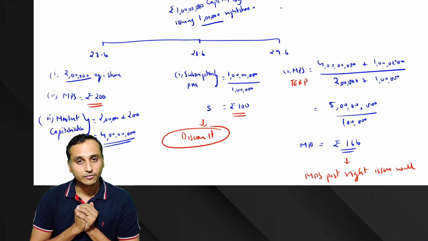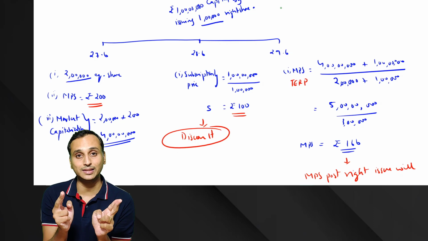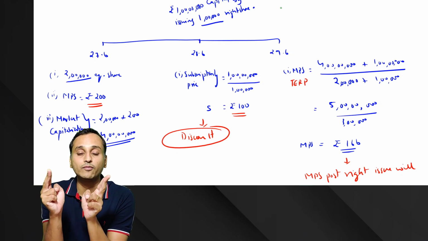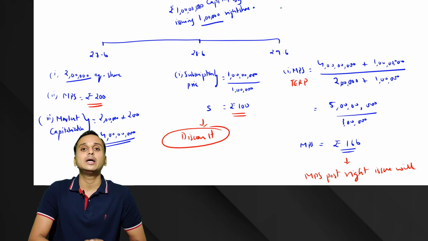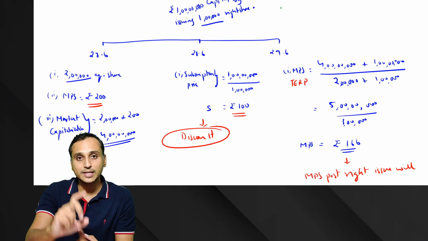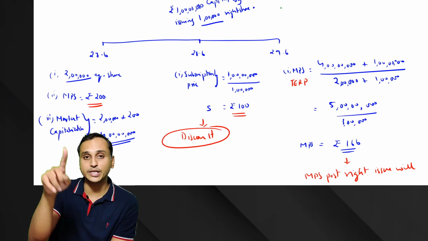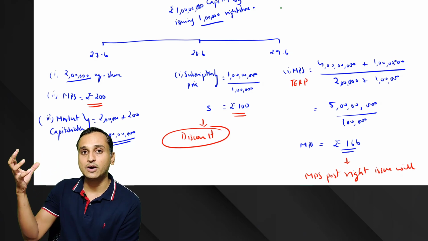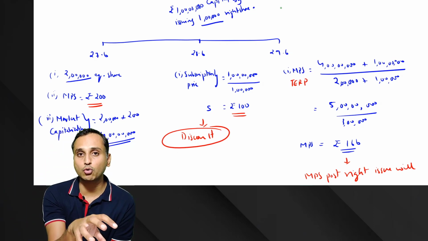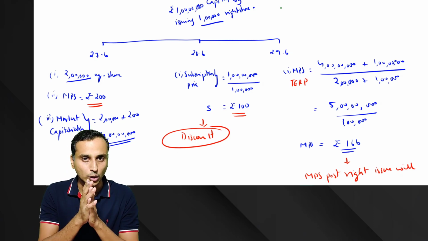So if I ask you, what was the value of the discount coupon for you? What would you say? The value of the discount coupon was nothing but the discount amount. The value was 200 rupees. The discount coupon was worth 200 rupees. What is value? Remember our initial time value of money classes. Value is equal to worth. So the worth of the discount coupon was 200 rupees, so its value was 200 rupees.